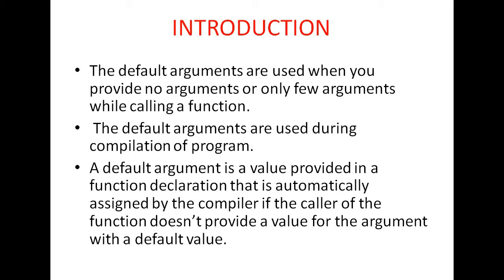When the function call has fewer arguments or no argument, the compiler will take the values from the declaration part.